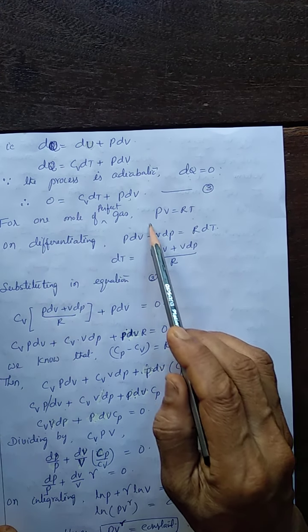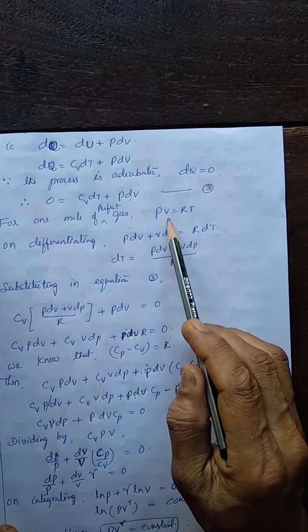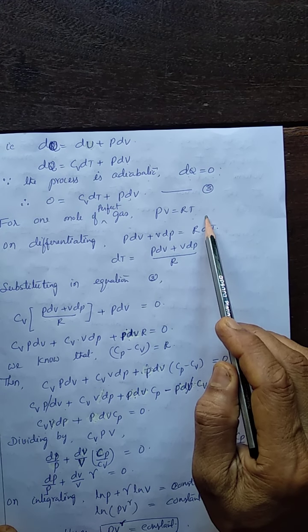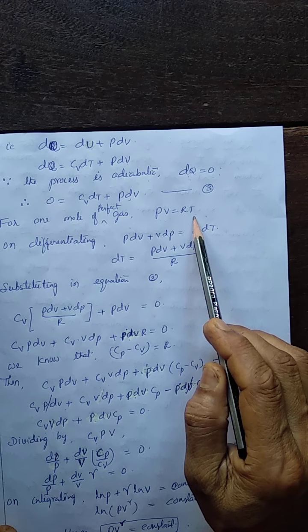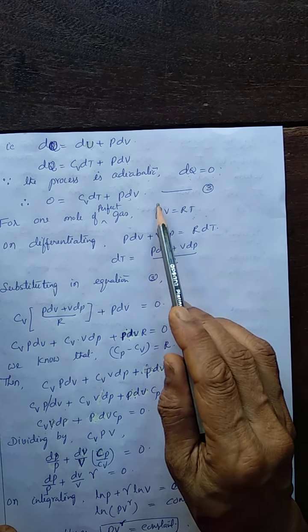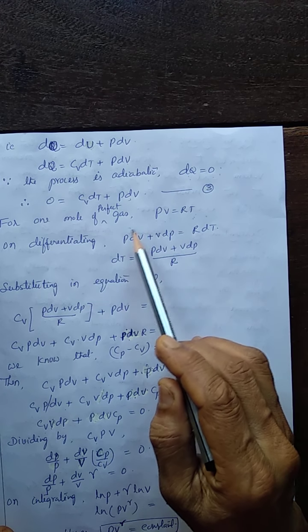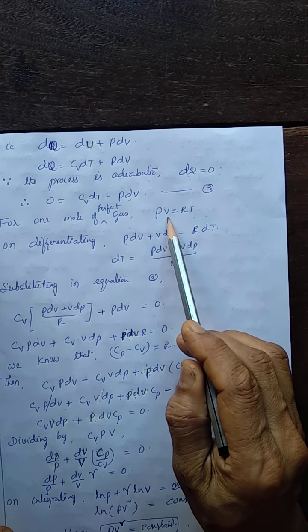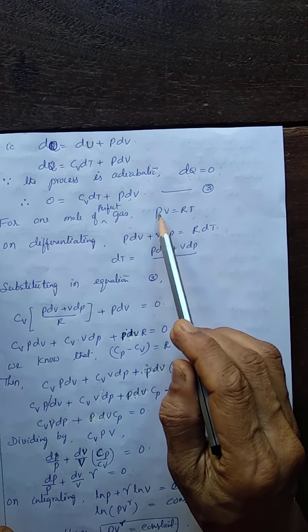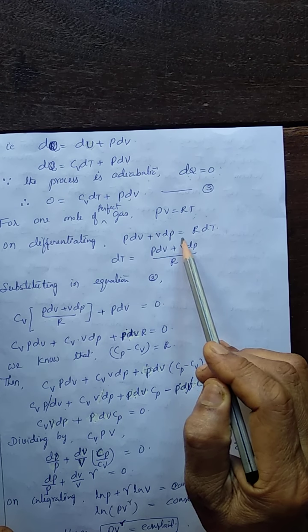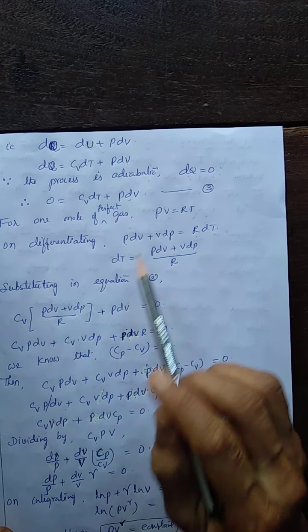Now, we have 1 mole of perfect gas, PV equal to RT. In an adiabatic process, P, V, T are all changing here. Differentiate. By applying the product rule, first function into differentiation of the second plus second function into differentiation of the first equals R, a constant, into dT.